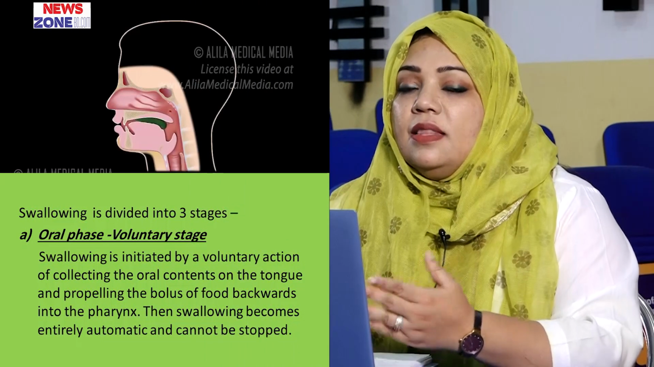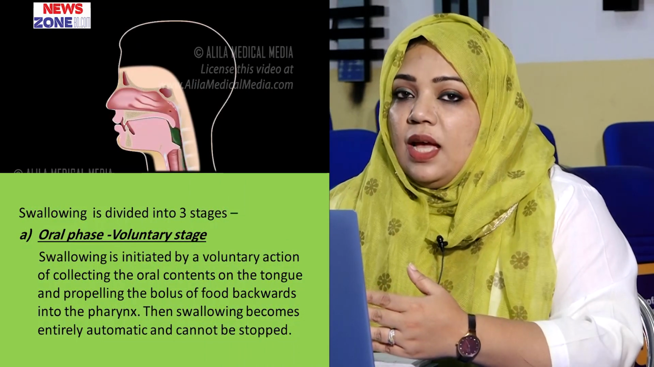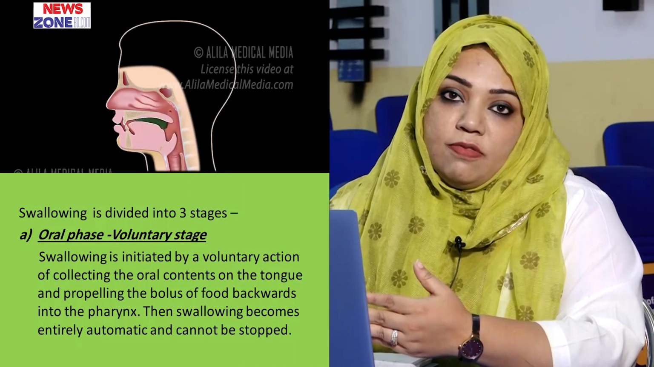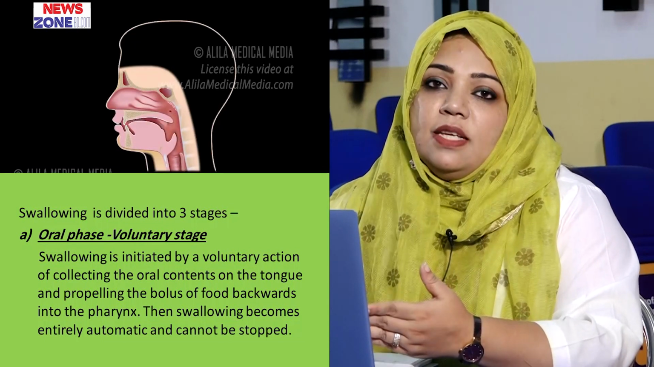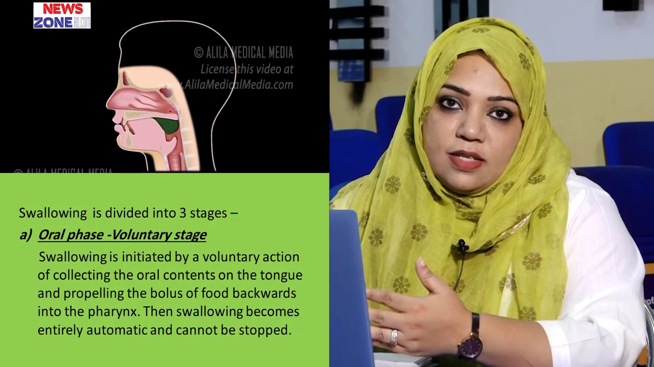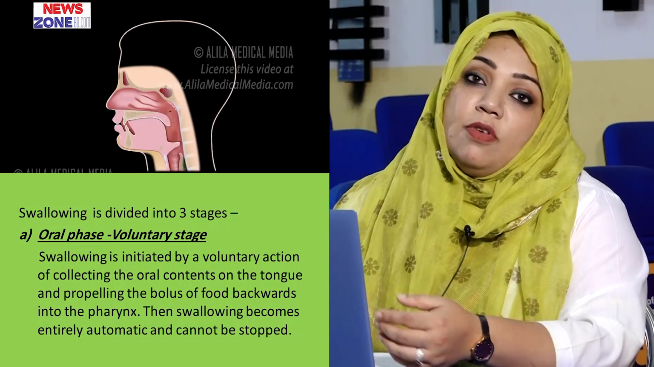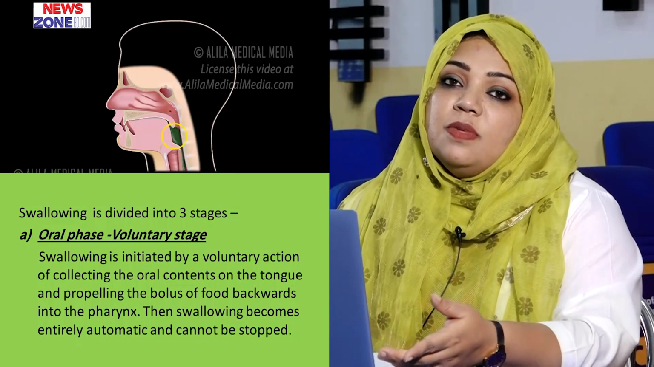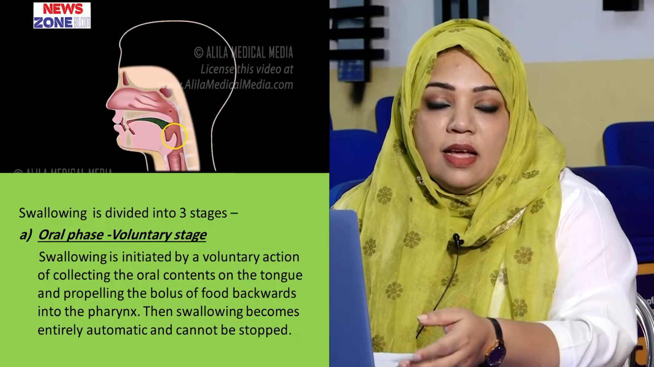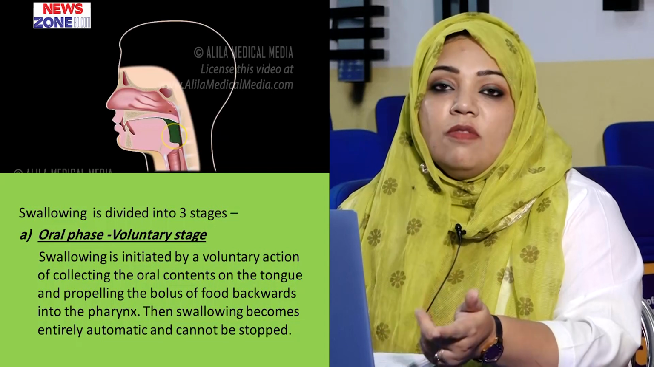We can divide this swallowing process into three phases. First is the oral phase, and this is the voluntary phase. Then we have the pharyngeal phase and then the esophageal phase. Among these phases, the oral phase is voluntary and the other two are involuntary. So here again we can see that swallowing involves skeletal muscle like the tongue and also smooth muscles of the pharynx and esophagus.